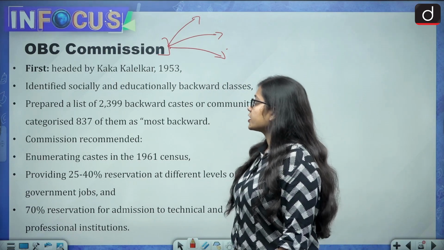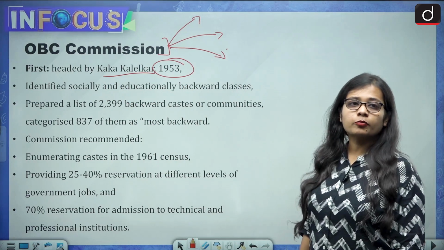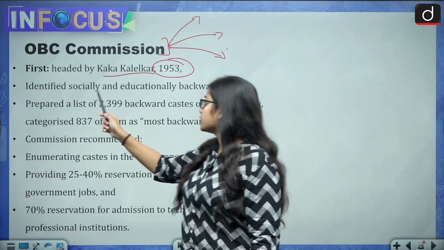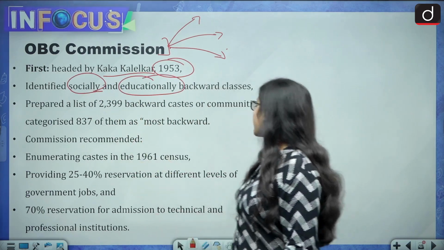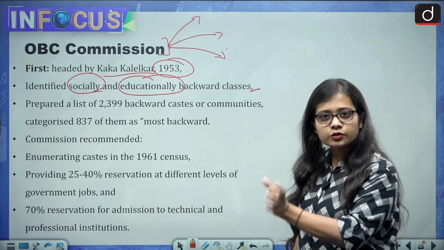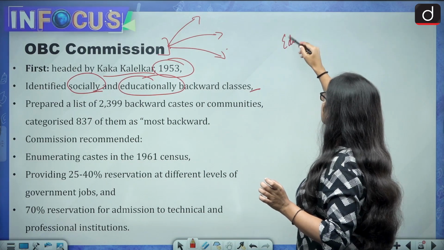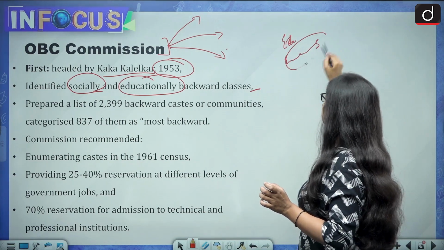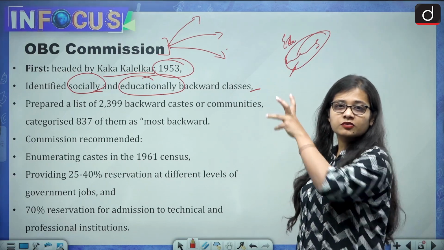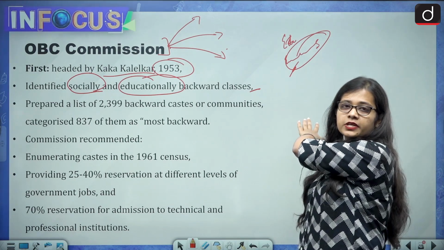The first one was headed by Kaka Kalelkar and was appointed in the year 1953. They identified the socially and educationally backward classes under the OBC category. The economically weaker section, when we talk about the constitutional basis, is a very new term. This is not an old term; it has recently been added.